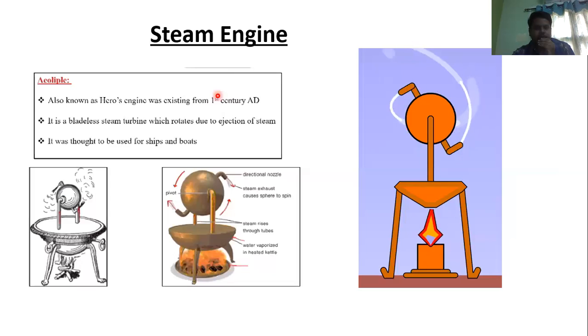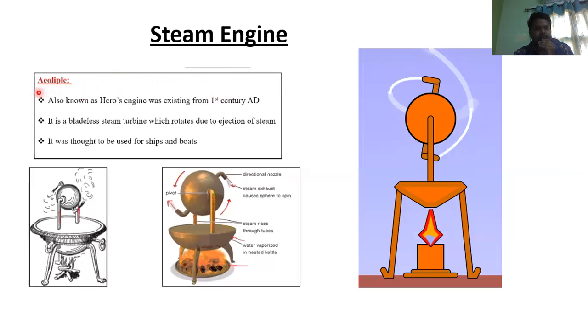Now, coming to our topic, the steam engine. Actually, this was the first steam engine. Initially, it's not really a steam engine. The idea here is that by using steam as a working medium, we can create some work. We can do some mechanical work. That is the basic idea here.